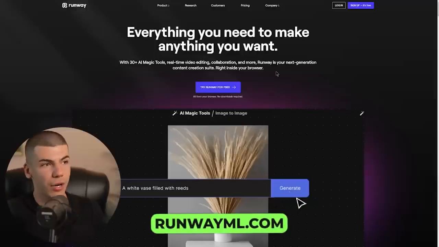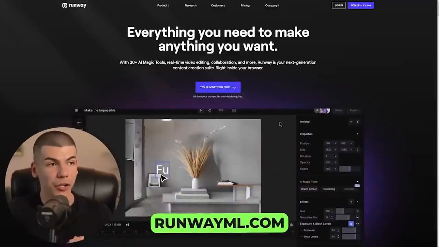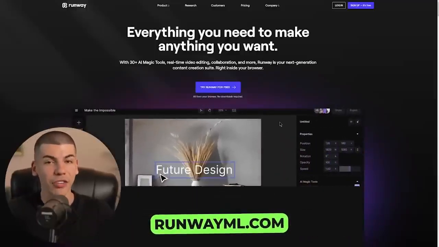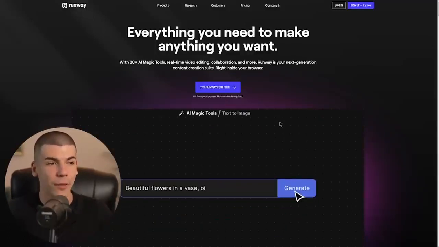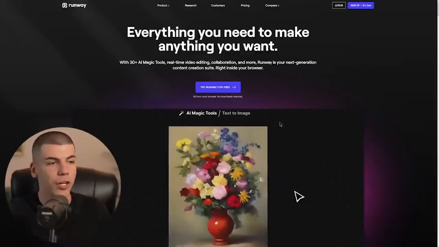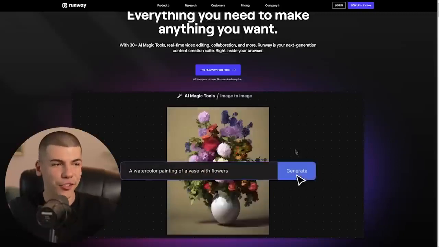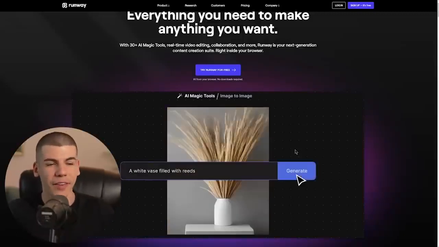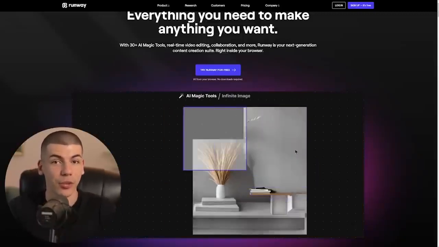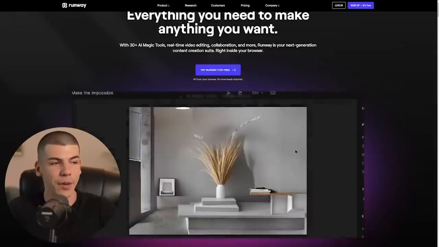The third AI bot that you can use to make money online is going to be Runway, over at runwayml.com, and this AI bot actually has a lot of different tools inside of it. This is a software with a lot of different AI tools, including a magic photo generator. So whatever you type in a box, it's going to generate that image for you. 100% unique content that has never been published before.